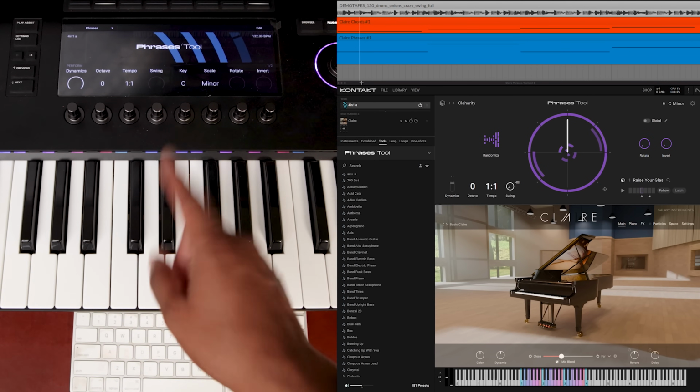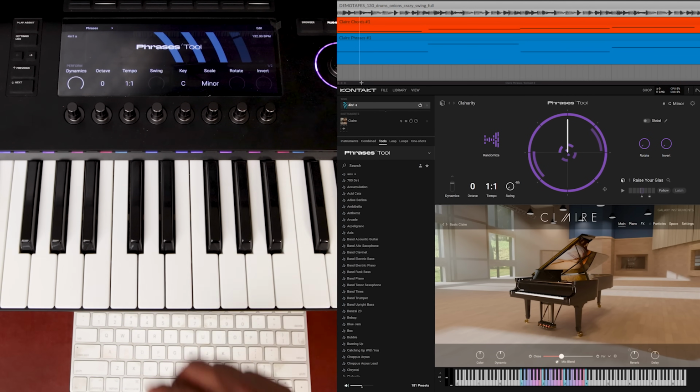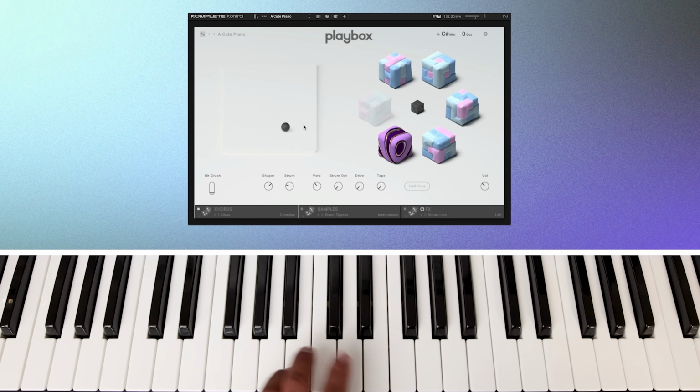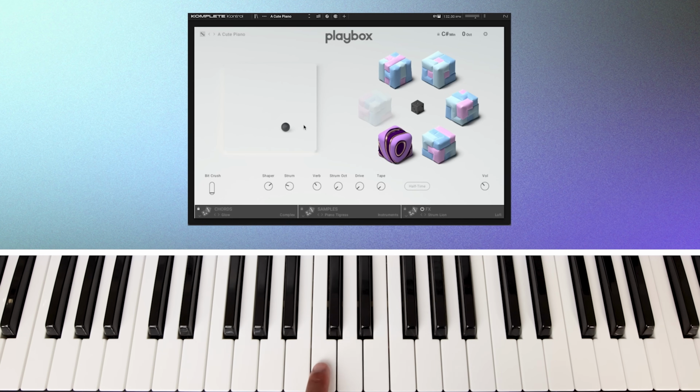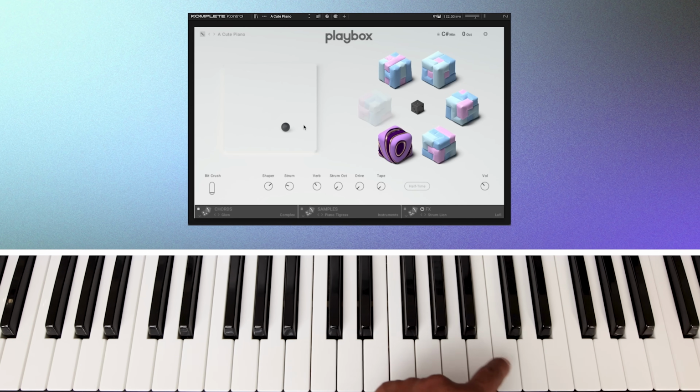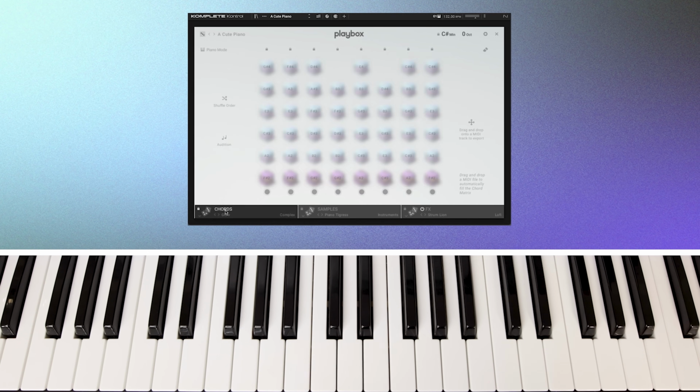I love what we have, but now it's time to swap out this piano and really bring it to life. My favorite tool that combines randomization and sound selection is Playbox. You can randomize chords, samples, and effects. I'm always getting surprised by this one. If you're unfamiliar with Playbox, it's such a great tool. Pretty much you have 8 chords mapped on your MIDI, and each key in that chord is given a different sample. So when you play a chord, you get this beautiful layered sound.